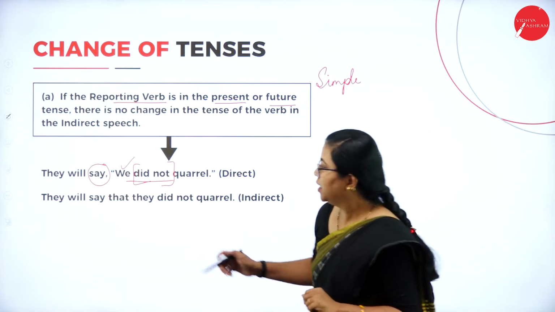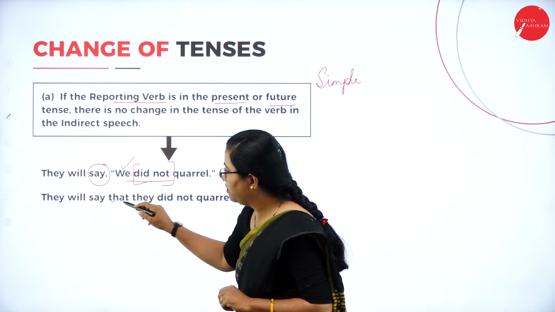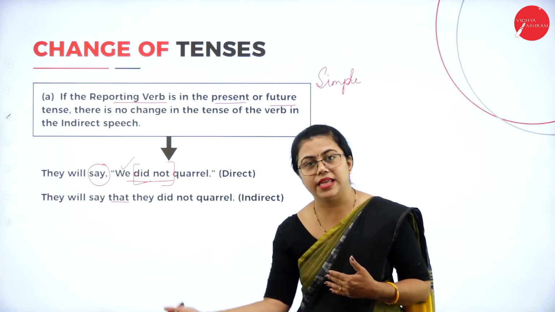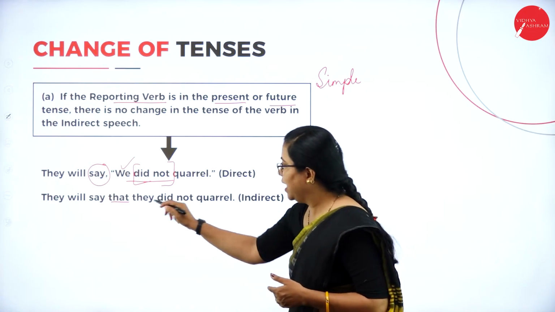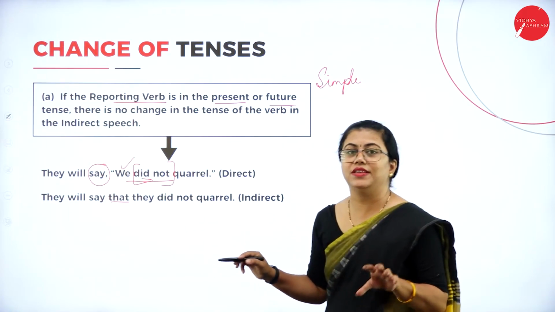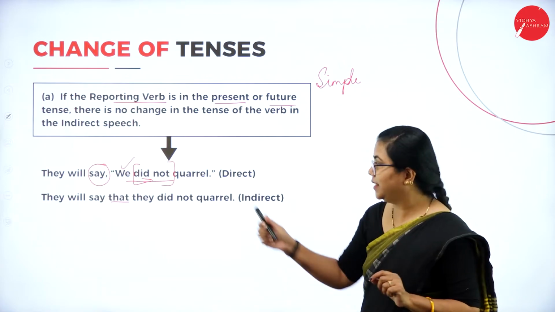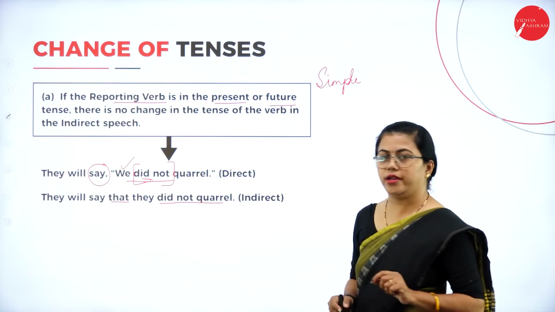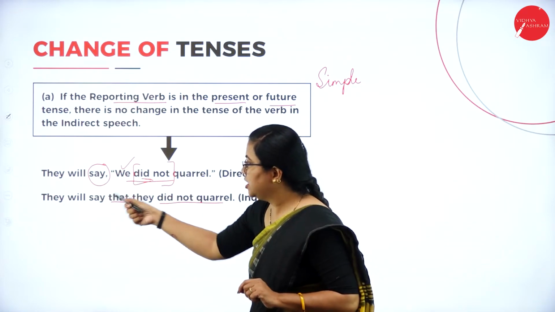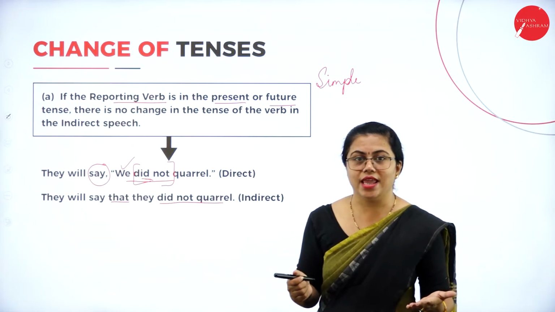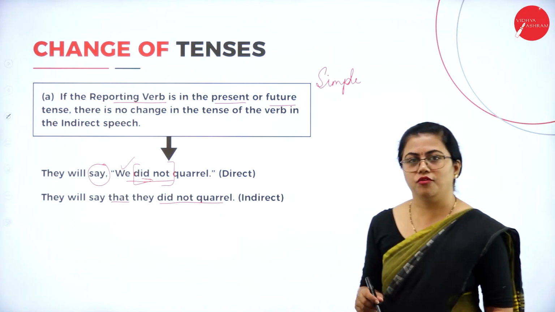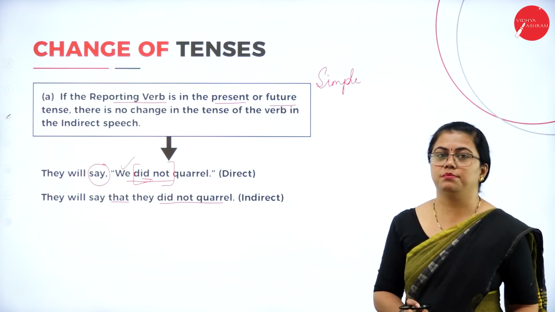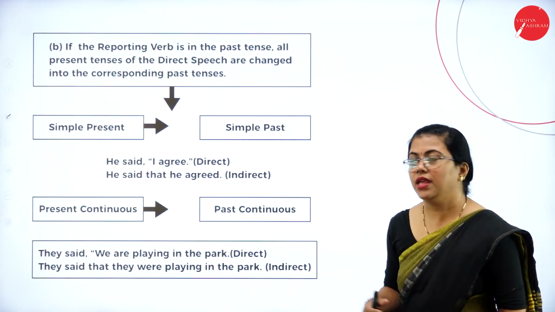So how do you do that? They will say, yes, comma will be replaced by that. We are not talking about us, we are talking about somebody else. Okay, so here they did not quarrel. So this one I am not changing. The tense of the verb inside the inverted comma is not changing here. They did not quarrel. Fine. So this is in simple present, so this is not changing. They will say that they did not quarrel. Fine. So this is how you change from direct to indirect if the reporting verb is in simple present or simple future. Okay, let us go further.